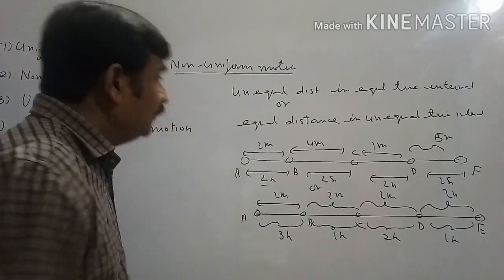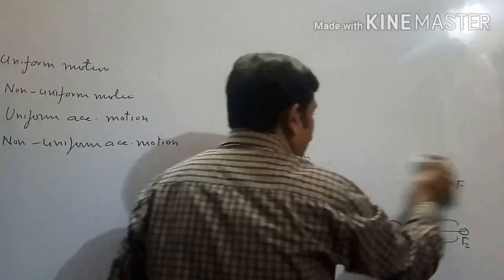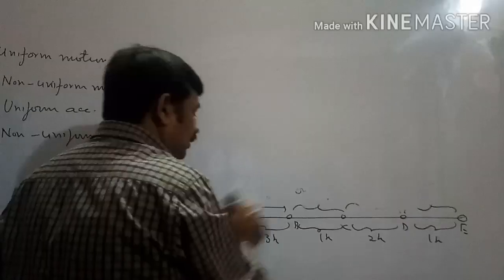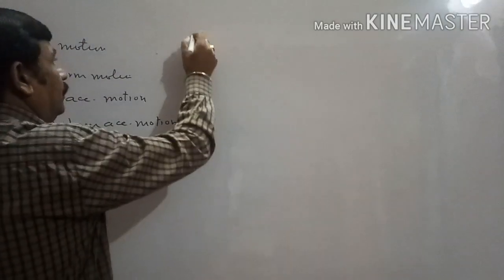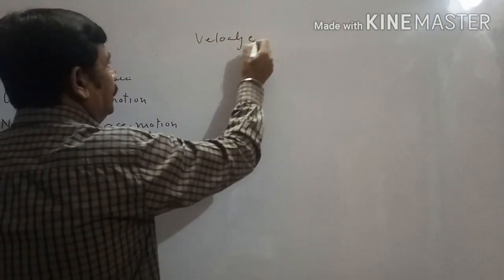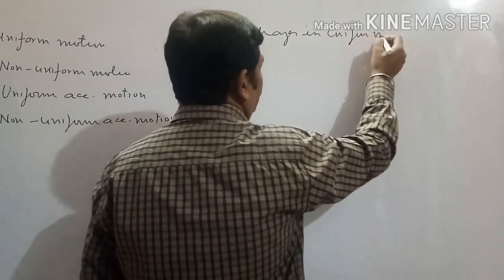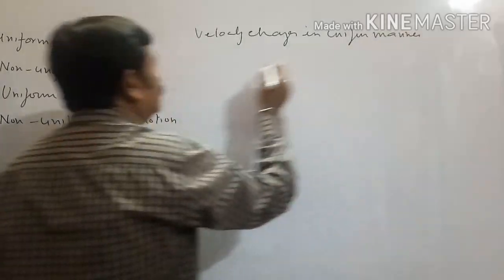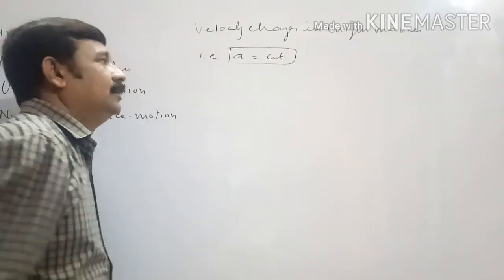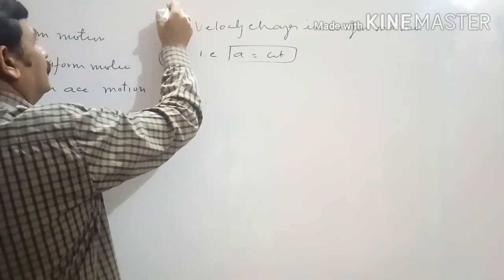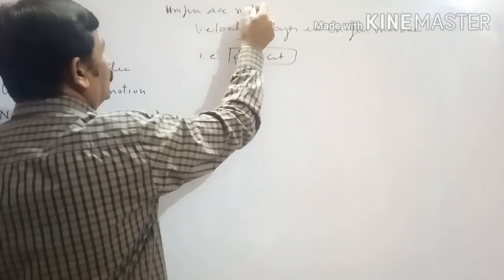Next is uniform accelerated motion. Such type of motion in which velocity of the body changes in a uniform manner, that is, the acceleration of the body is constant, is the example of uniform accelerated motion.